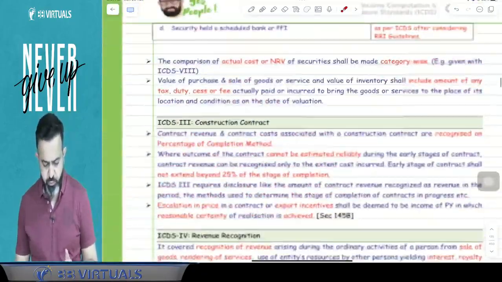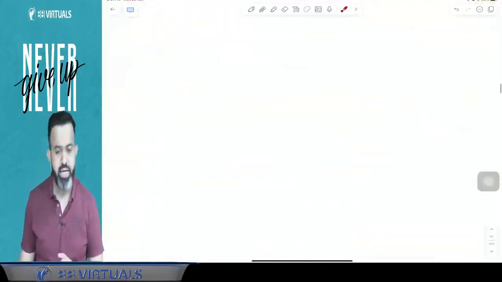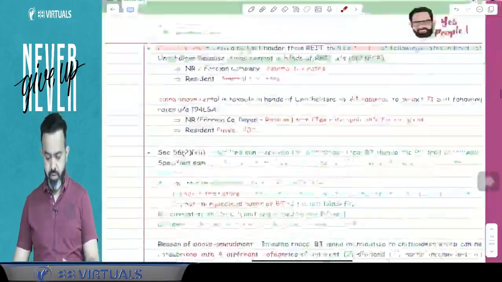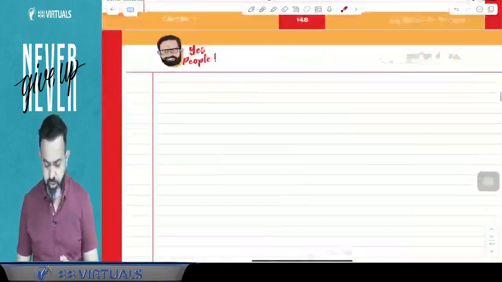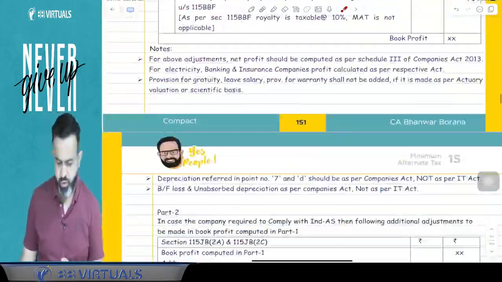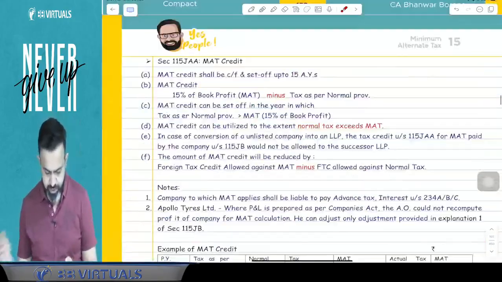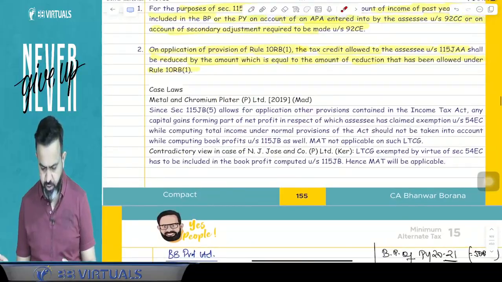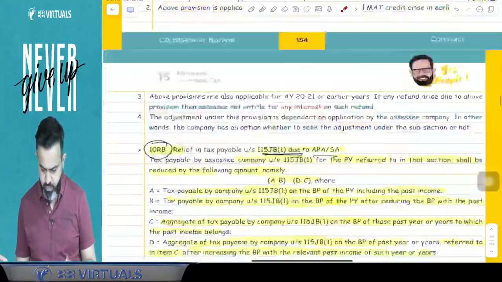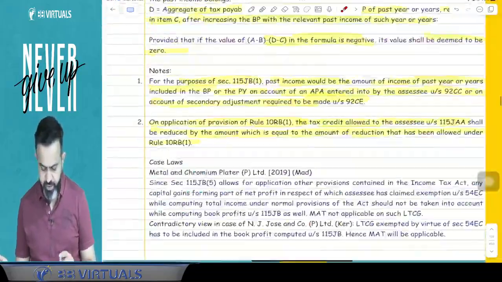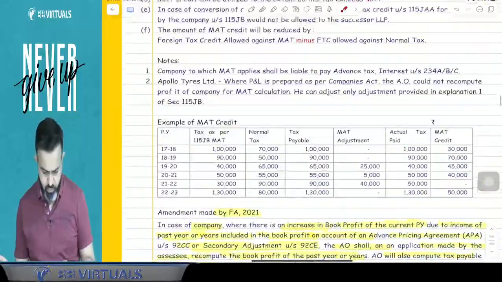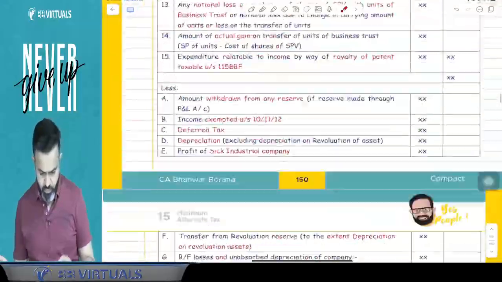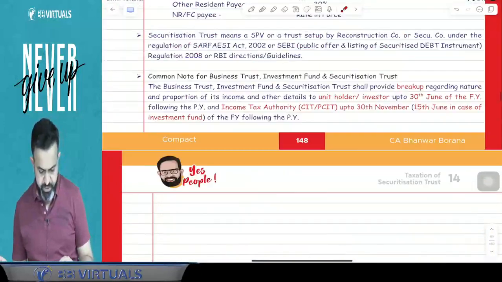Now guys, after this, in the volume 1 only, I think there was a SEZ topic, section 10AA. In the SEZ topic, there was one section 10AA, the MAT AMT SEZ topic.